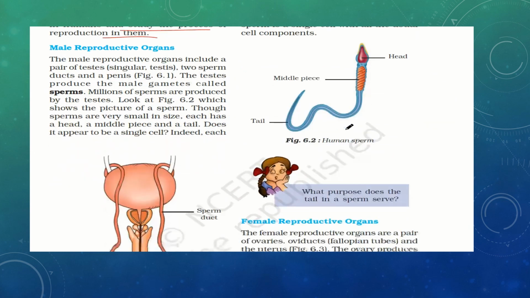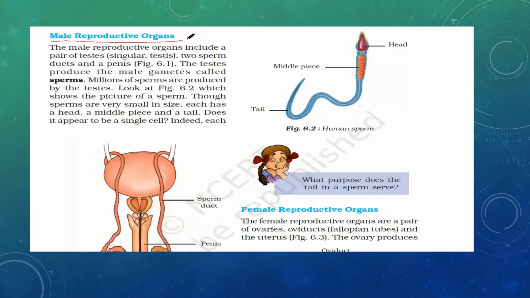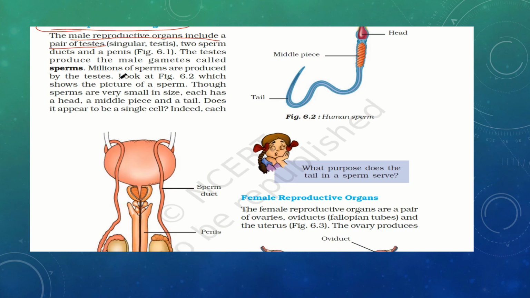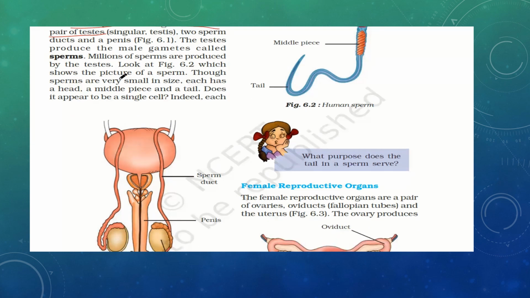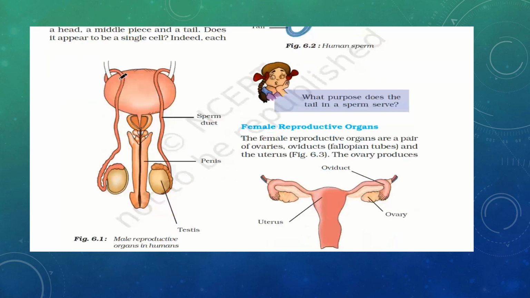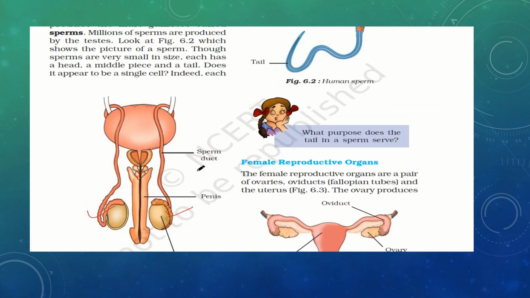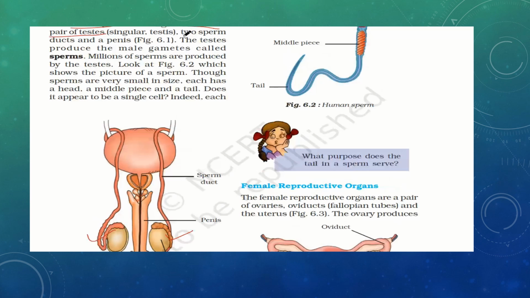So we will first study about the male reproductive organs. The male reproductive organs include a pair of testes. Now if you see the diagram here, it is a pair of testes. The male reproductive organ has a pair of testes, two sperm ducts. So these two are the sperm ducts, and a penis. So this is the penis.